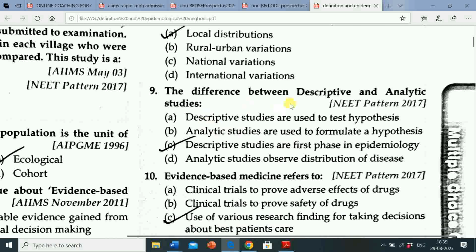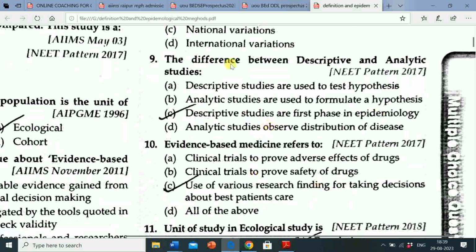Next question is the difference between descriptive and analytical studies. Option A descriptive studies are used to test hypothesis, option B analytical studies are used to formulate a hypothesis, option C descriptive studies are first phase in epidemiology, option D analytical studies observe distribution of disease.